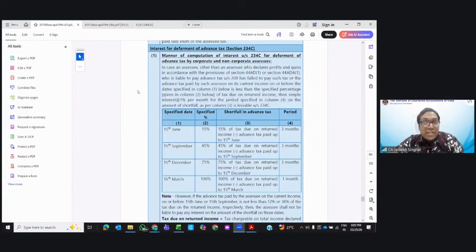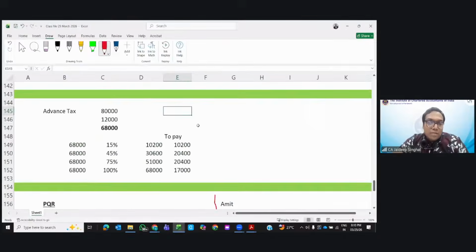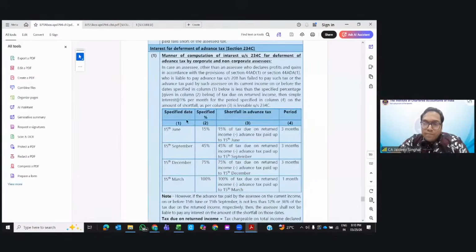For interest you are asking, or for the advance tax you are asking? Sir, advance tax, some dates are given. Advanced tax is very simple, no? Advanced tax you need to deposit in 4 installments. June 15, September 15, December 15, and March 15. These are the only 4 dates that you need to pay the advance tax. No other dates are there.